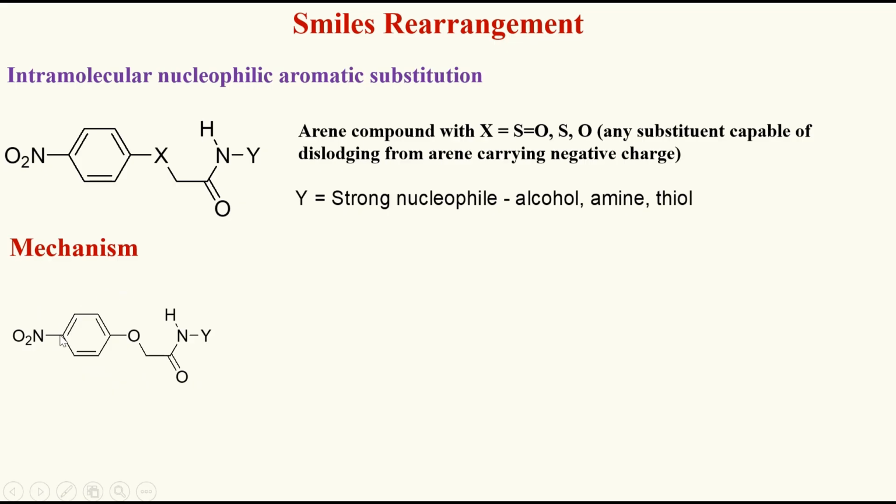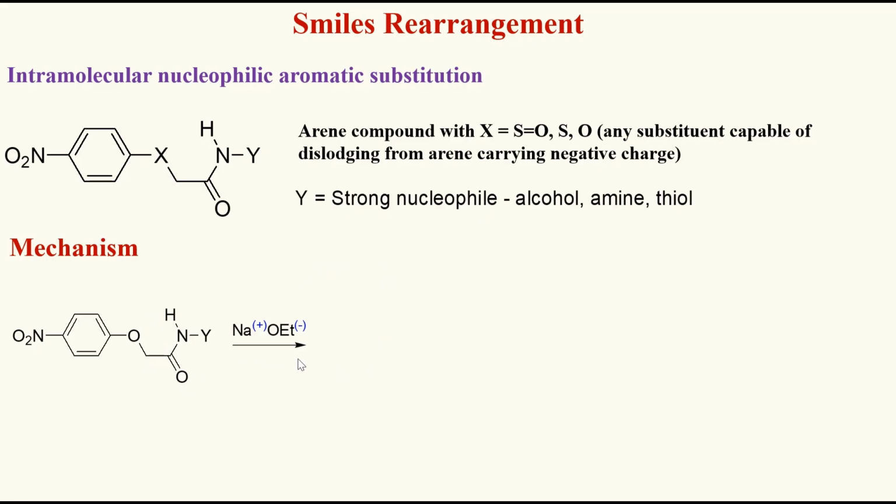I take the arene compound which has a substituent capable of dislodging from the arene carrying electrons with it, meaning it should be electronegative in nature. I treat it with a strong base like sodium ethoxide.